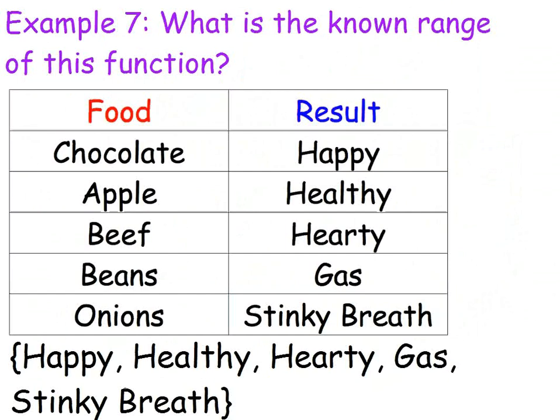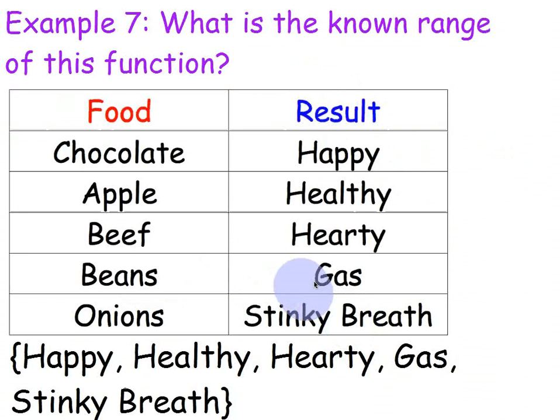Okay, going back to examples we looked at before, what's the range of this function? What would be the list of results that occur when you eat these foods? When you're talking about inputs and outputs, as far as time goes, the output's always going to happen after the input. Like if you hit a baseball, how far do you hit the ball?